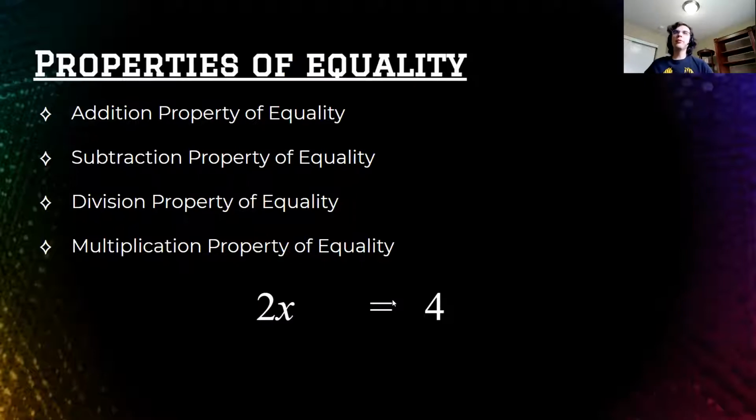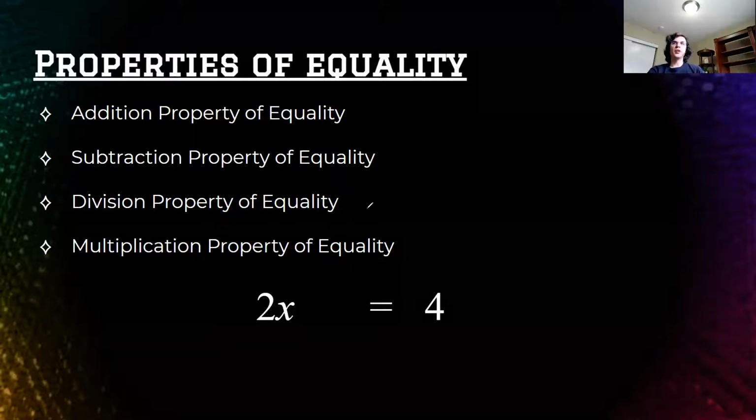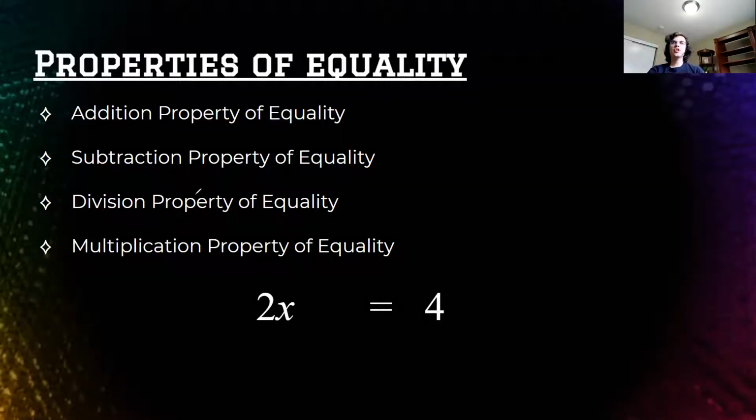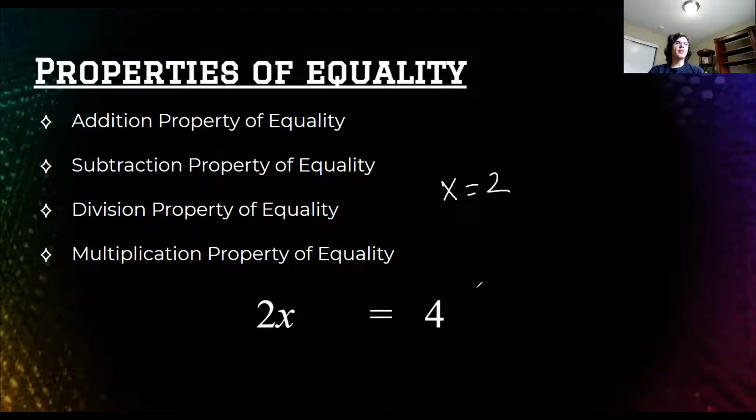So some of the ones that really catch people are the properties of equality. These are algebra properties that are a form of axiom when used in algebra. The addition, subtraction, division, and multiplication properties. Okay, so looking right here, you probably can tell what's the solution to this equation? Well, if 2x equals 4, then x should equal 2, right? We just kind of know that.